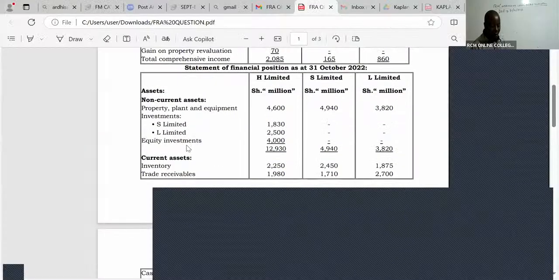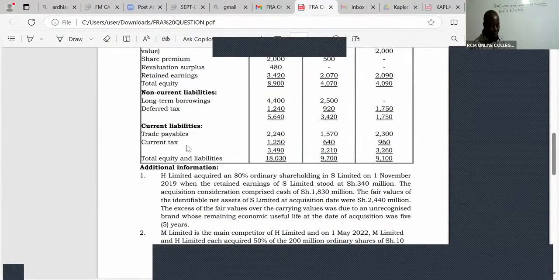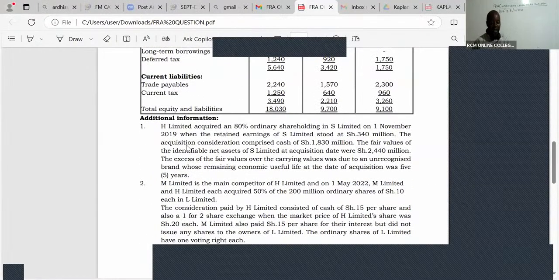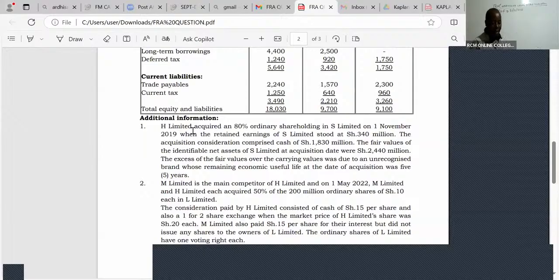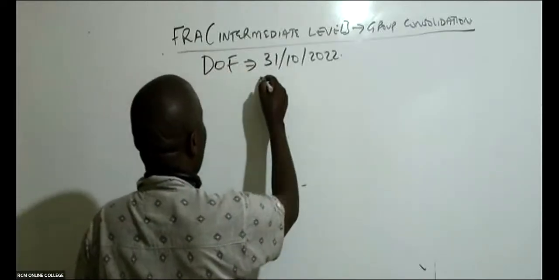All right. Then we start reading additional information. What are they telling us here? Additional information one: H Limited acquired an 80% ordinary shareholding in S Limited on 1st November 2019, when the retained earnings of S Limited stood at 340 million. Very good. So H Limited acquired 80% of S.